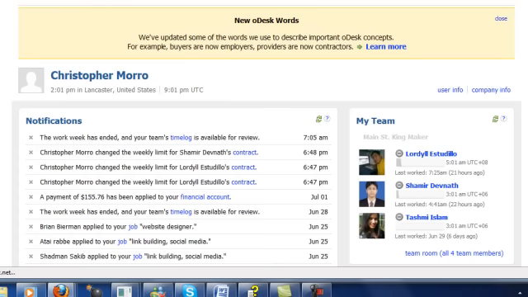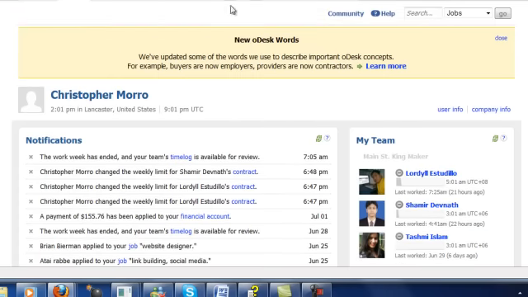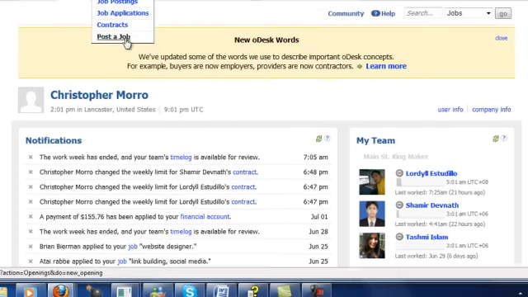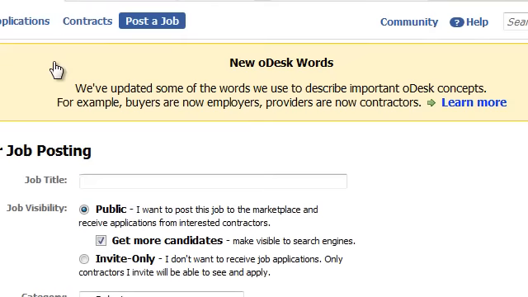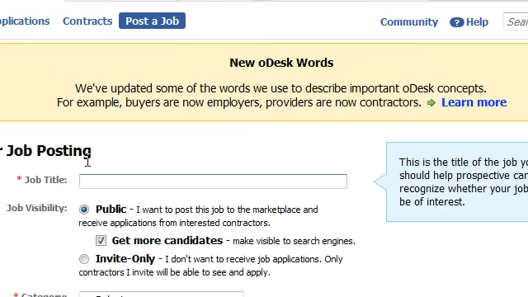So how I found them was I went to my jobs and I just put post a job. And what comes up here is they need a little information. So for the job title, if someone's building links for me, I just put link builder. And if someone's blogging for me, I just put blogger, and so on and so forth.